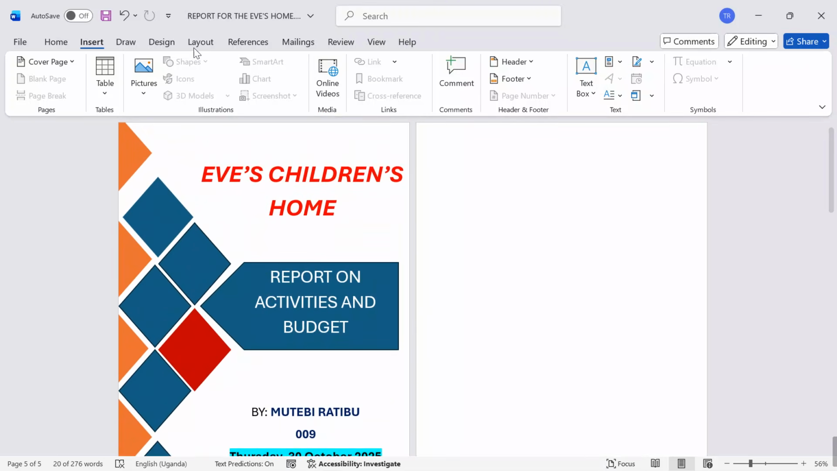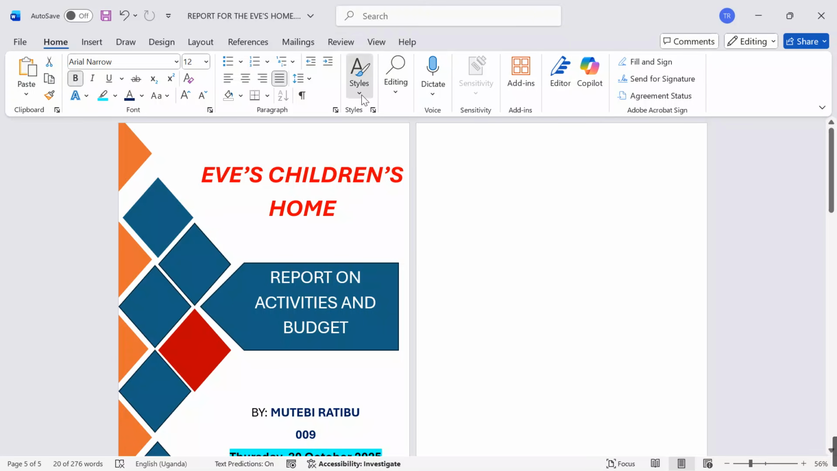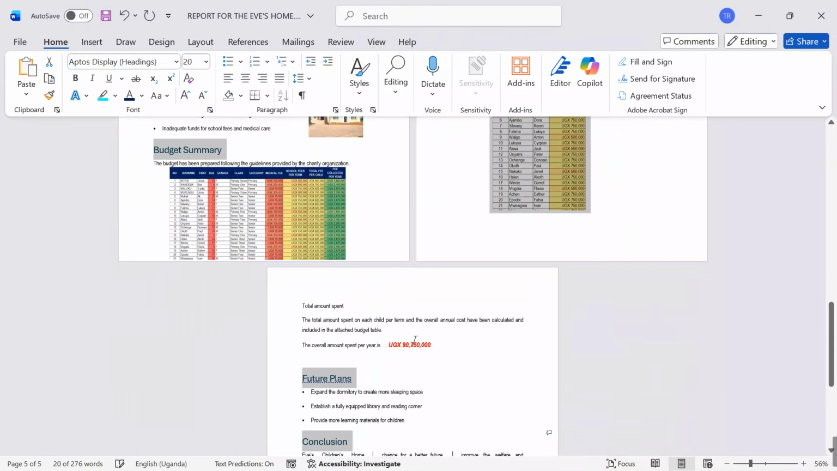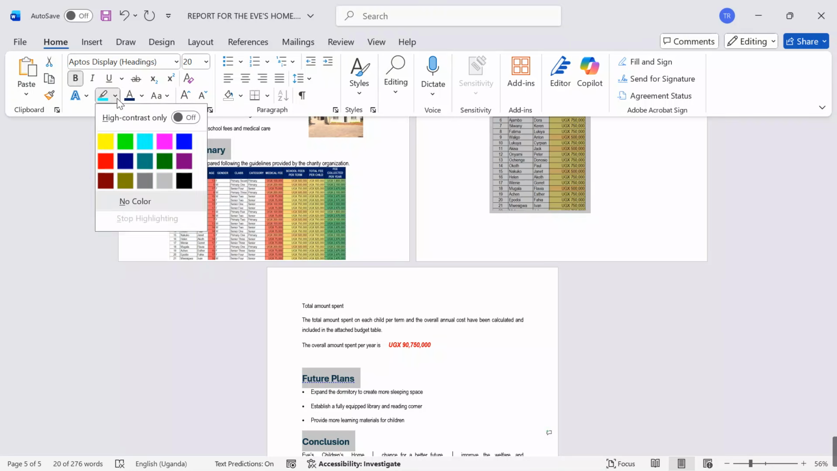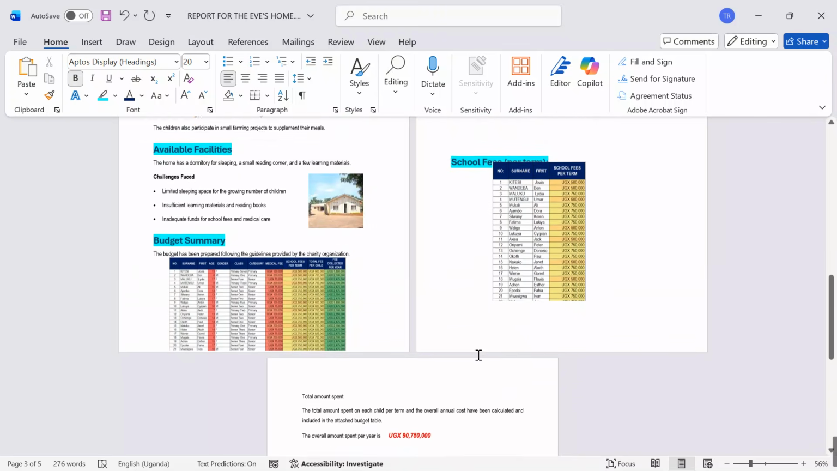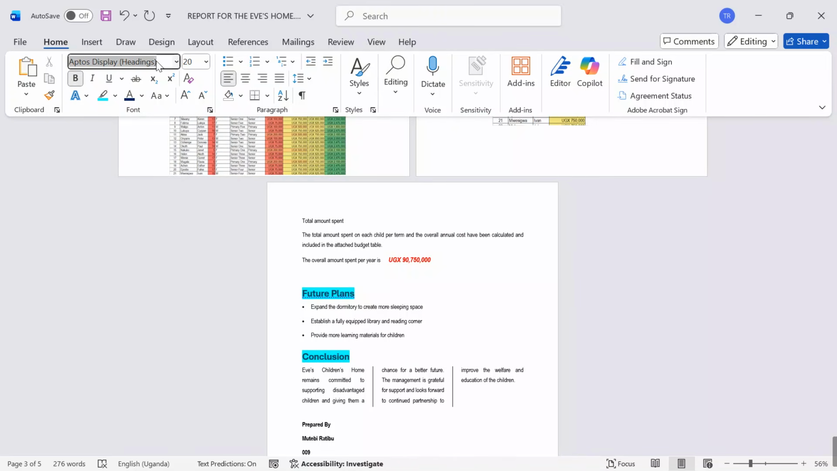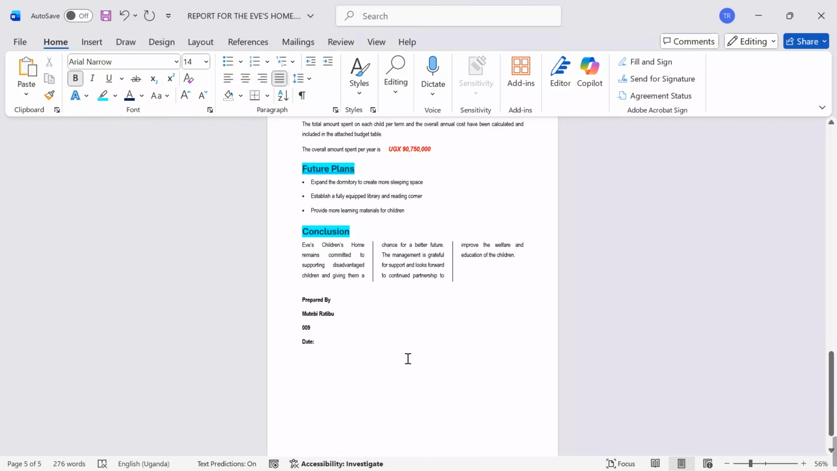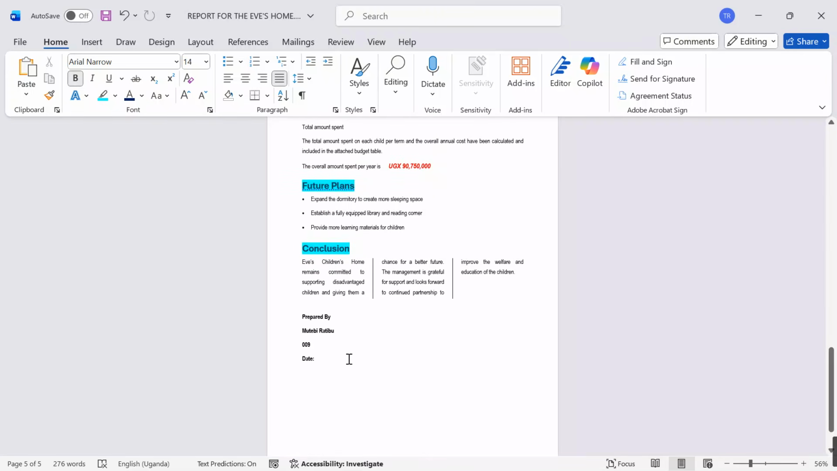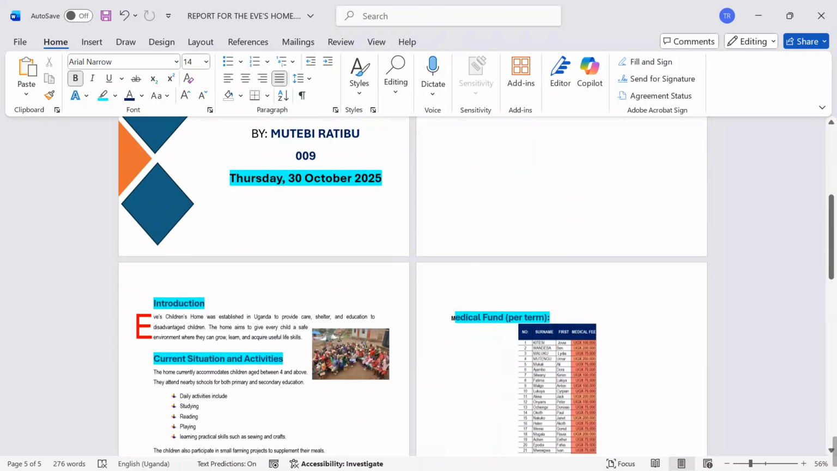After highlighting, go to home, go and apply a style. I want to take heading 1, and then I will go on bold. After bolding, I can also go on and apply a unique shading to see that my work is really on point. I can also go on and apply a unique font. Do some adjustments here. Yes. Now at least my report is taking shape. This is my simple report that I've been able to compose.